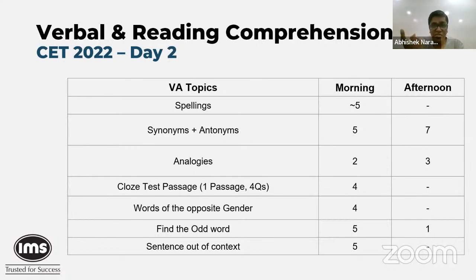Closed test, one passage of 4 questions, absolutely missing in the afternoon section. Opposite gender questions, again missing in the afternoon section. Odd one out, fewer number of questions in the afternoon section. Out of context, so your odd sentence, so to speak. That was a big surprise in the morning section with 5 questions coming there.